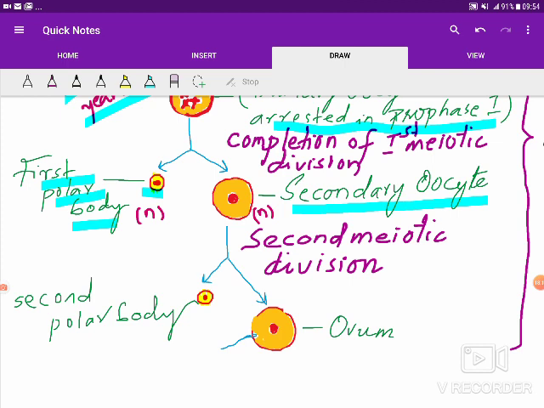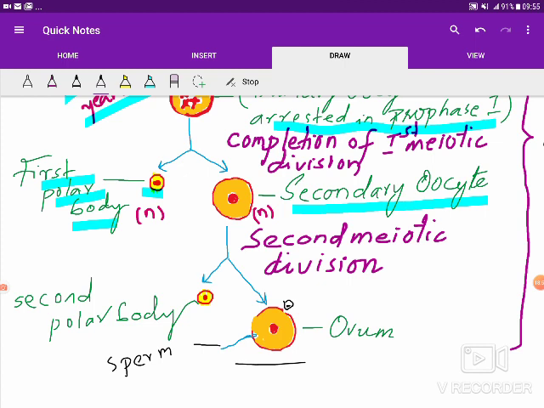Okay. Now when the second meiotic division takes place, interestingly, second meiotic division takes place at the time of fertilization. As we see here, the sperm is entering from one side, and on the other side the nucleus divides, producing another second polar body with little cytoplasm, and now the ovum is completely formed. And that's how the oogenesis ends at the time of the fertilization.